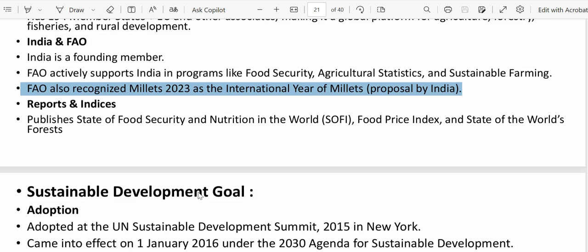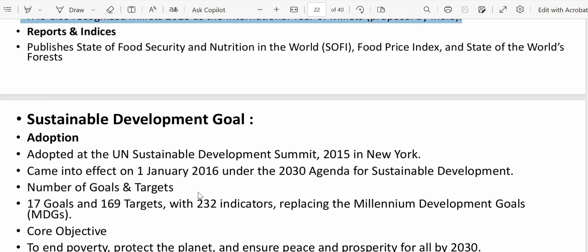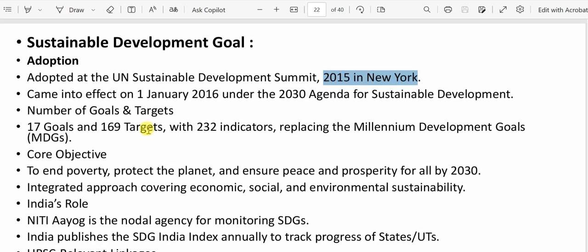Listen. The next important prelims fact is the Sustainable Development Goals, SDG. So what is the Sustainable Development Goal? It was adopted at the United Nations Sustainable Development Summit 2015 in New York. Again, we have a mention of New York. Later we'll see how we can reach there. We have that donkey route, right? So we'll not follow that up. Next, how many goals does it have? It has 17 goals. So you can check what those goals are.